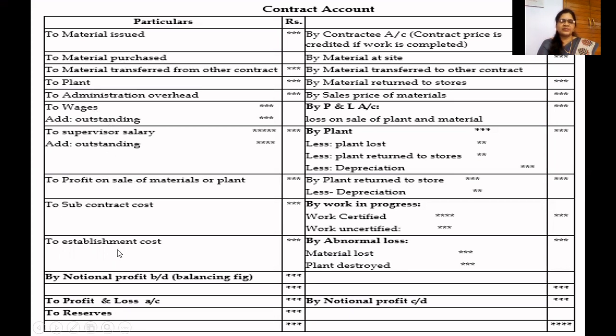All these costs are debited, whereas if the work is completed, by contract account, contract price is credited.